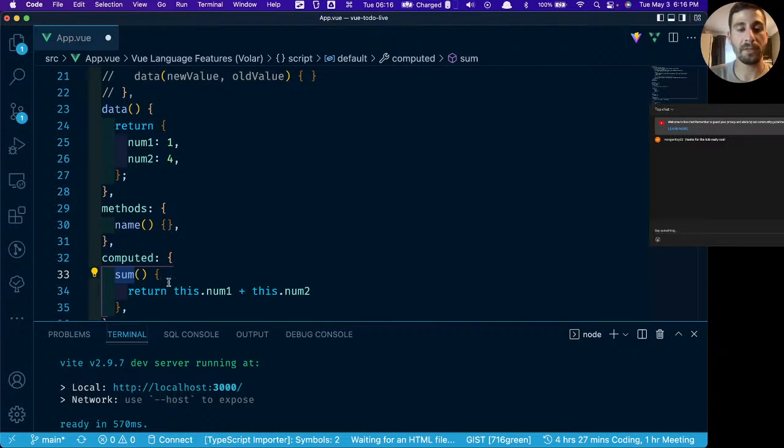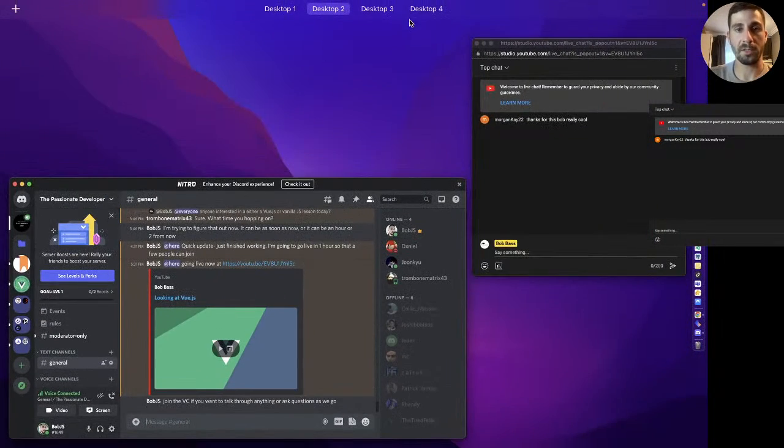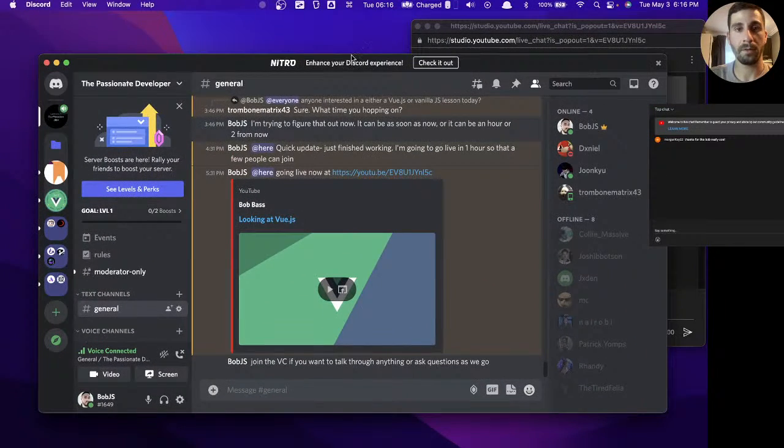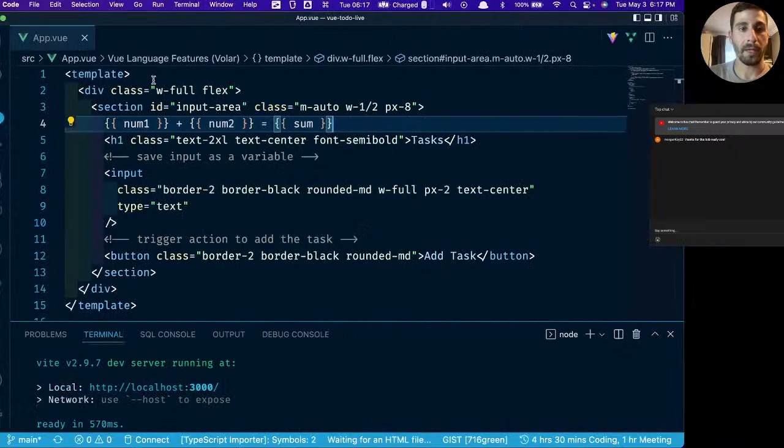So now if we want to reference this computed property, we can do this. Let's change this to plus. So it should say number 1, which is 1, plus number 2, which is 4, and then the sum is going to be 5. So let's see if it worked out. Let me just swap these around. There we go. 1 plus 4 equals 5. So that's pretty cool. Let's throw in a button real quick.